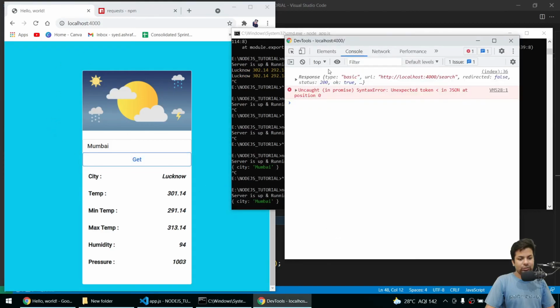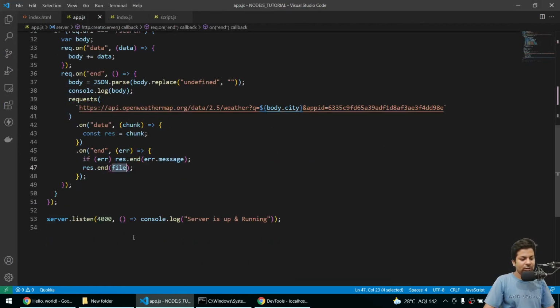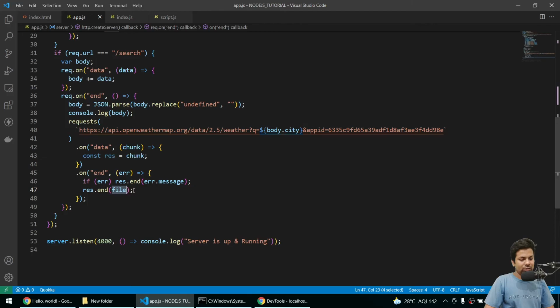Okay, let me check the console. Redirect false. Okay, true. Response. Okay, why am I sending the file? I have to send this response, this chunk response.